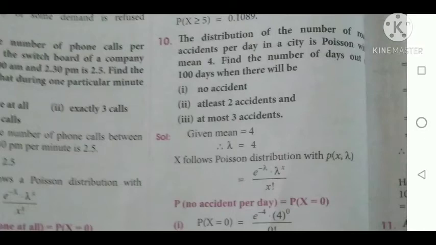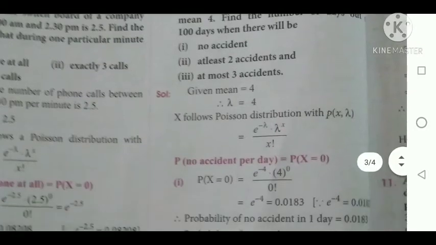No accident means x equal to 0. At least 2 accidents means 2 or more than 2. Then at most 3 accidents means 0, 1, 2, 3 accidents. Okay, so there is a difference between at least and at most. At most means up to 3 accidents. At least means at least 2, so greater than or equal to 2. So first we are finding the first subdivision. Here also we are applying the same formula of the Poisson distribution, that is e power minus lambda, lambda power x divided by x factorial. X follows the Poisson distribution with P of x and lambda.